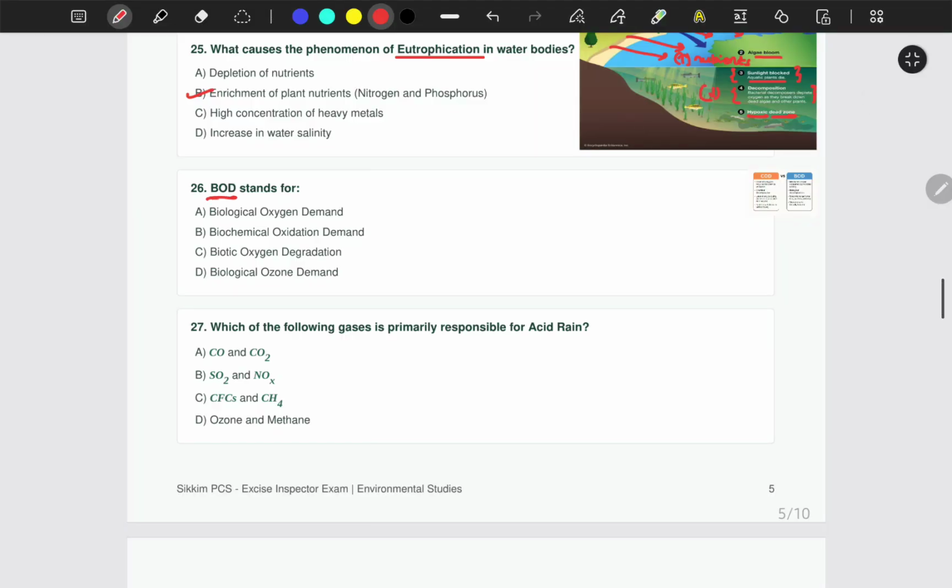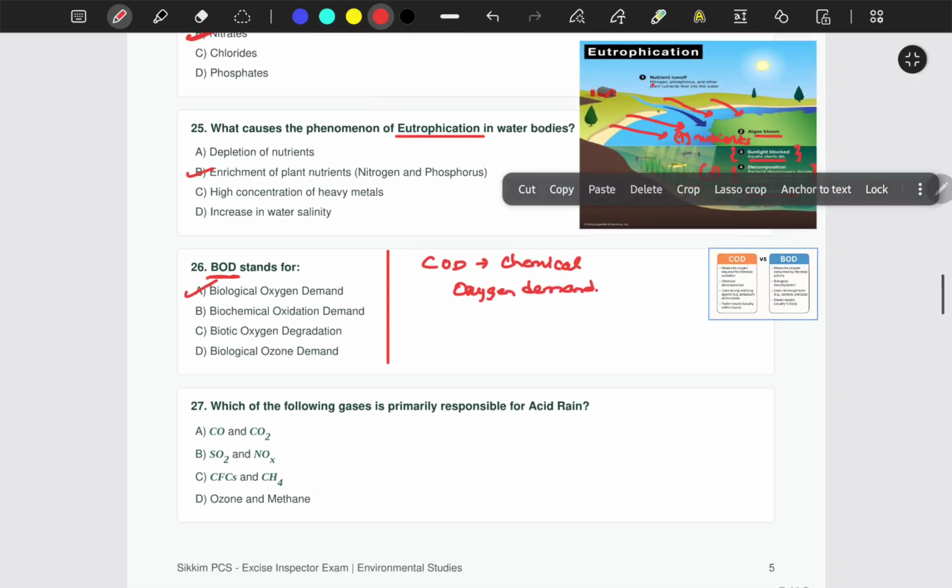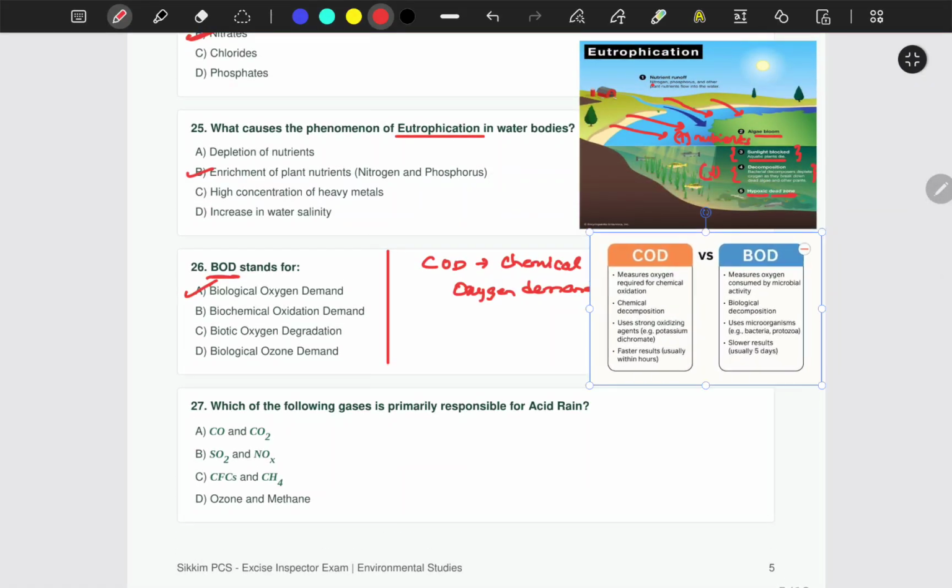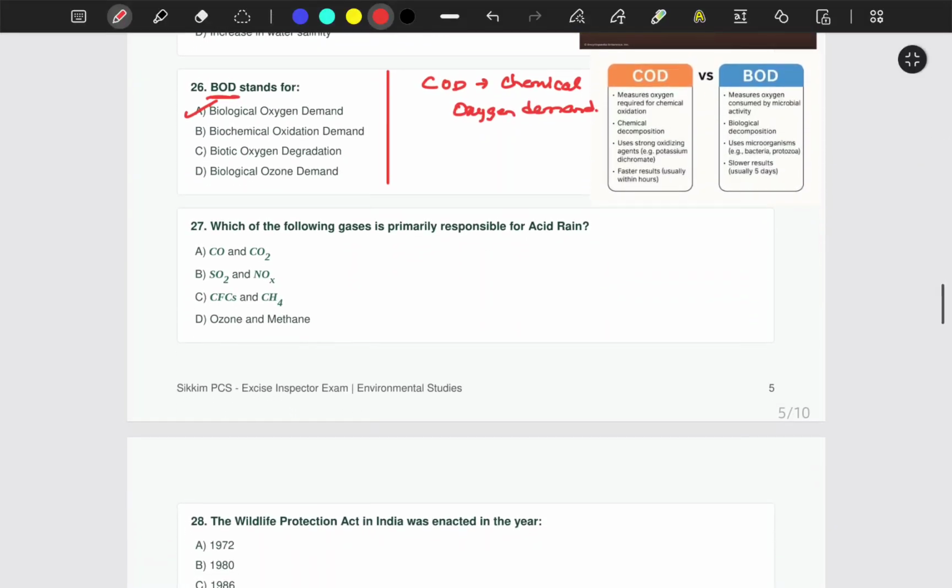Next one is BOD. BOD stands for option A, B, C, D. The correct option is 1, biological oxygen demand. There is another concept which is known as COD, chemical oxygen demand. You can see the difference between the two here. We'll move on to the next question.